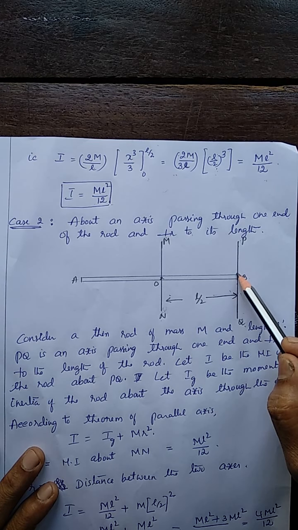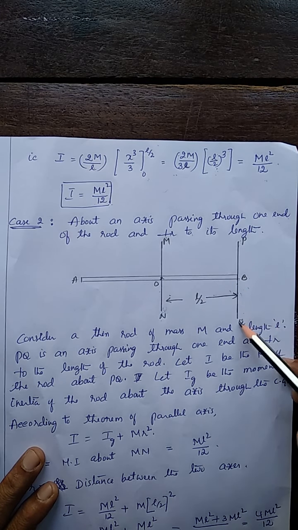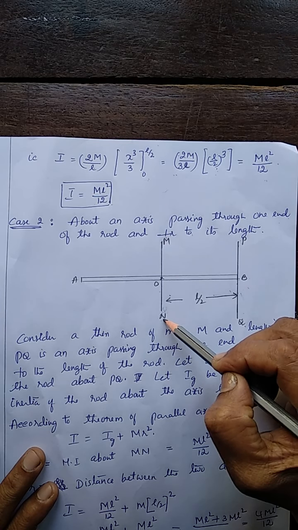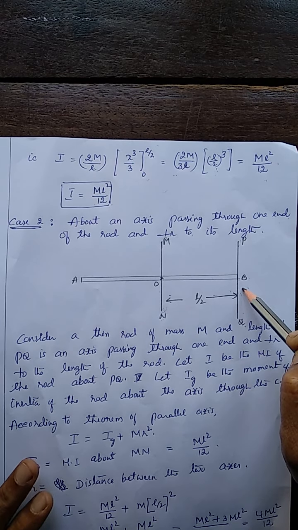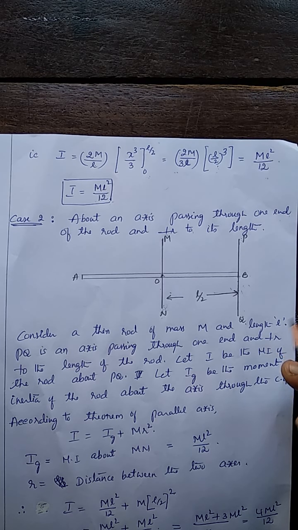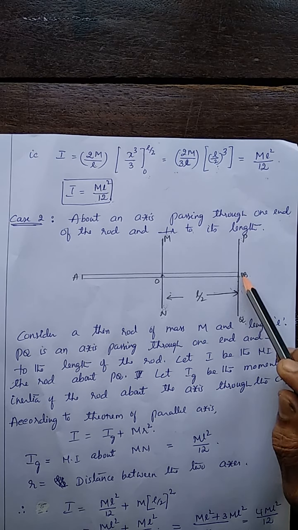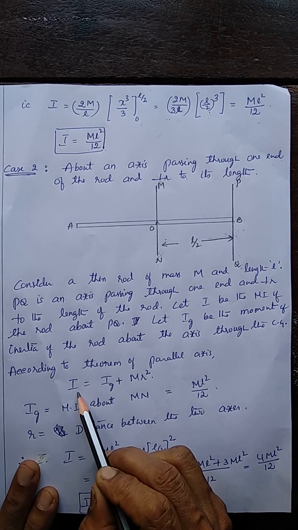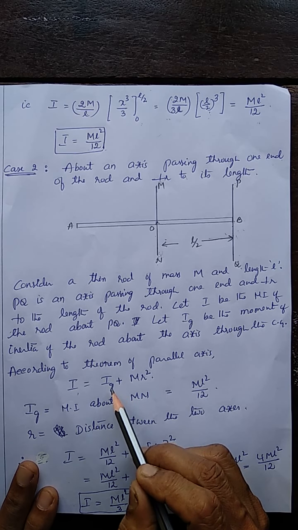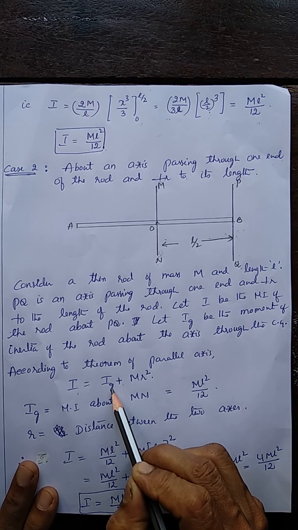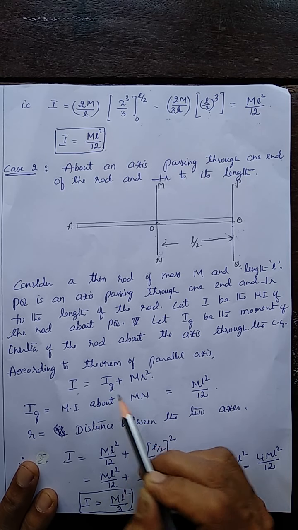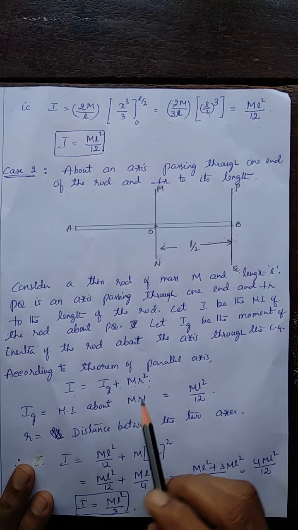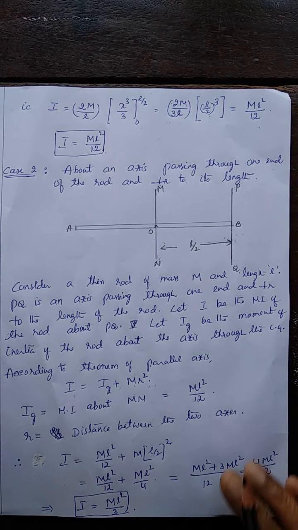So here we have two axes which are parallel: the given axis PQ and the axis through the center of gravity. So we can apply the theorem of parallel axes to find the moment of inertia of this rod. What does the theorem say? The moment of inertia is the sum of the moment of inertia about an axis through the center of gravity and the product of mass and the square of the distance. If you apply this, you get the moment of inertia.